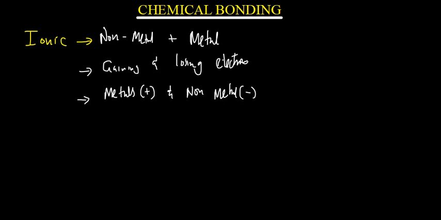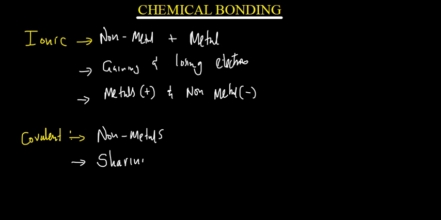The other type of bonding is known as covalent bonding. Now when you're talking about covalent bonding, this one is going to be between non-metals. You don't have a metal in covalent bonding, only between non-metals. And this one doesn't involve losing and gaining of electrons. Instead, it involves the sharing of electrons between non-metals. And so there is nothing that is going to be positive and there's nothing that is going to be negative because you are just sharing electrons between non-metals.